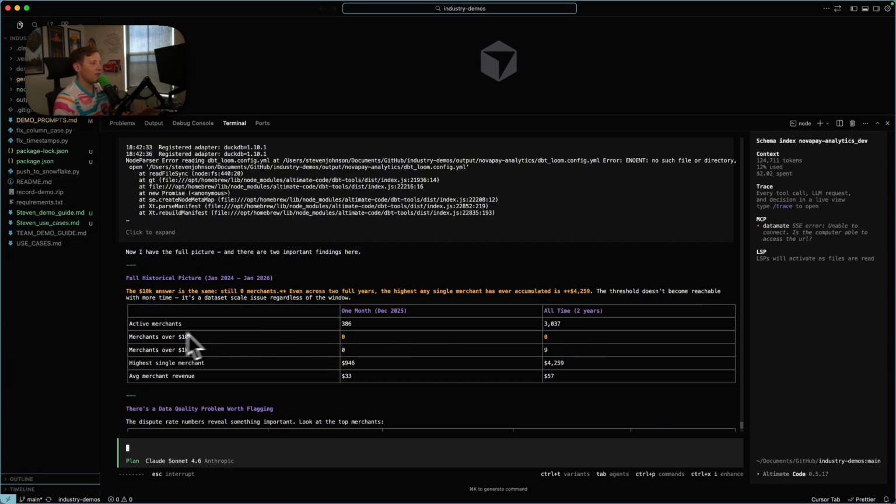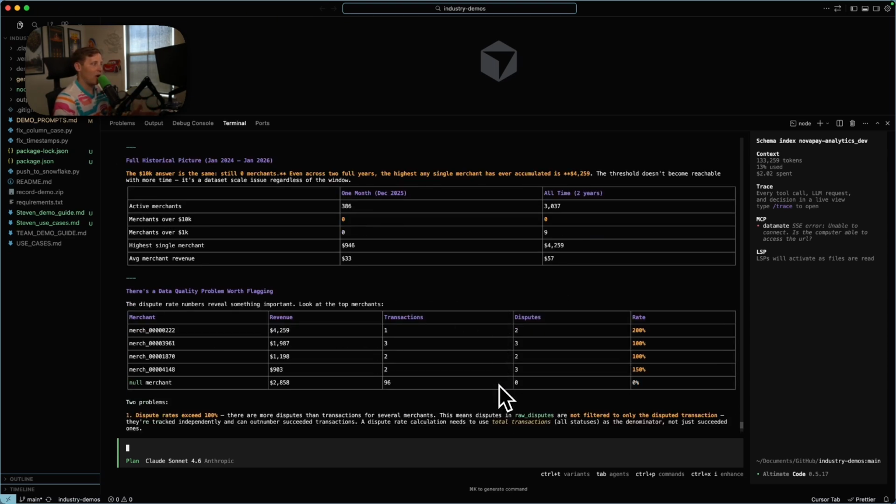So you can see active merchants 386, all time 3,037. And you can see that we don't have any merchants over 10K ever over 2 years, but we do have 9 over 1,000. The highest single merchant is 4,200, and the average merchant revenue over all time is $57. So it's a little bit higher than that overall. And it does say there's a data quality problem worth flagging.